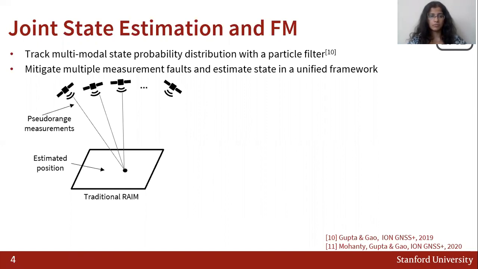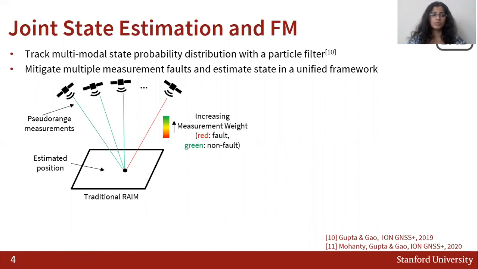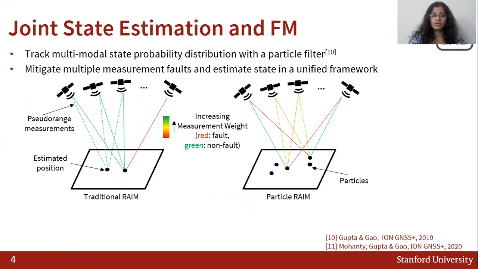Let's start with traditional RAIM, where we receive pseudorange measurements from about 3 to 4 satellites. Note that the first 3 satellites are correct, and the last one is faulty. We use all measurements to compute the first positioning solution, and then using the consistency of the pseudorange measurements from the faulty satellite across all of the pseudorange measurements, we can then isolate the faulty one, and finally, recompute our position.